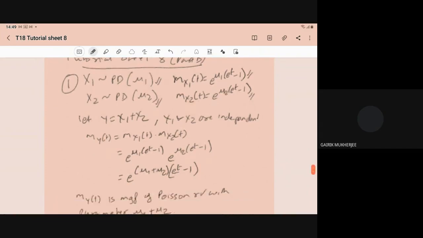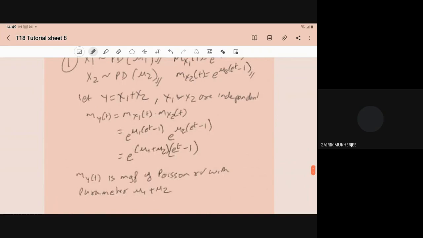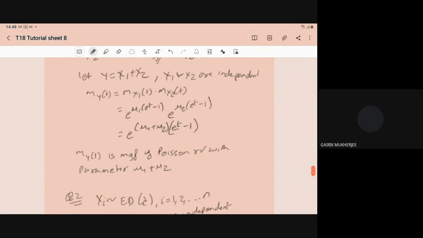Y is x1 plus x2, and x1 and x2 are independent. Then the moment generating function of y is the product of the moment generating functions of x1 and x2. The only required condition is that x1 and x2 should be independent. So we write e to power mu1 into (e to power t minus 1) times e to power mu2 into (e to power t minus 1).